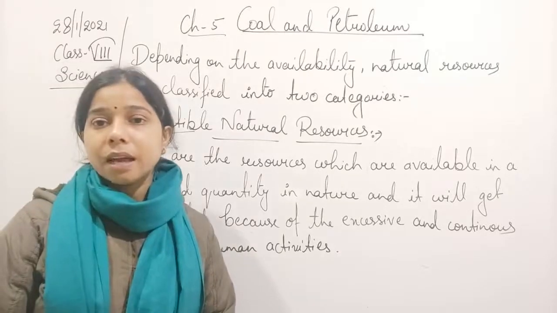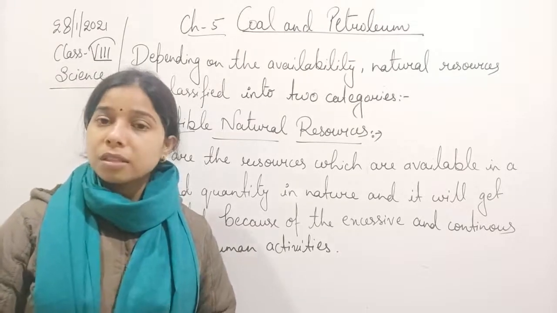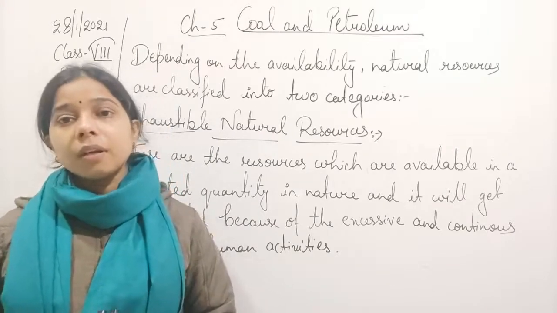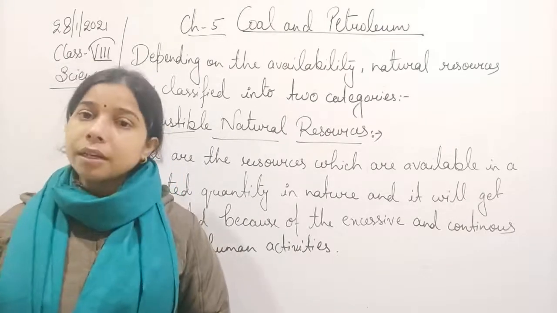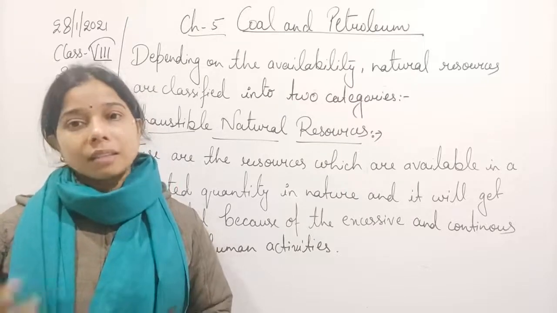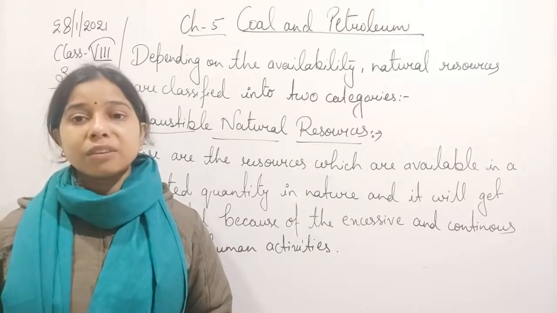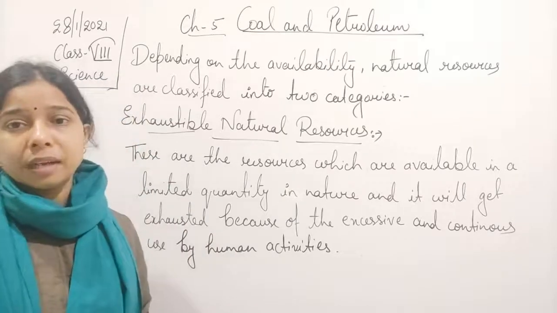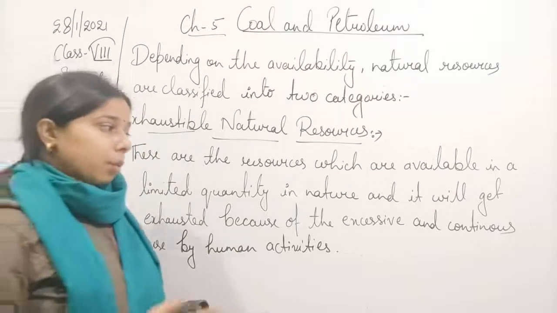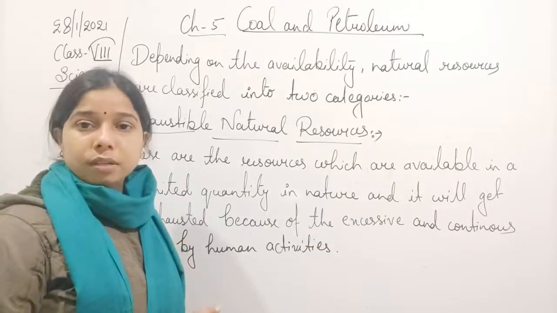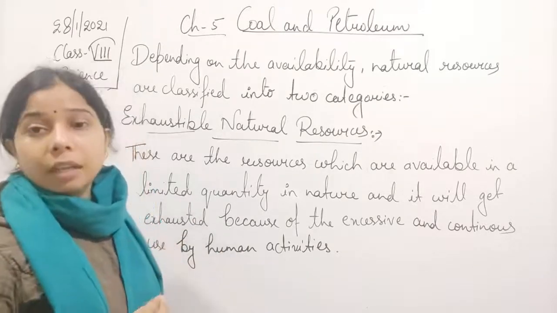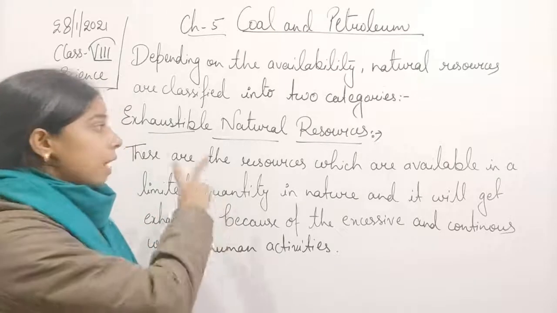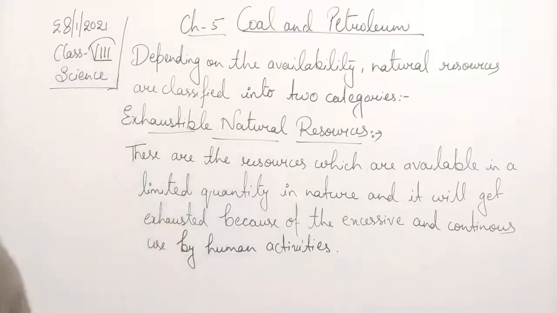Already they are present in nature in a limited quantity, and humans are using them continuously, in an excessive amount, for different human activities, and thus one day they will get exhausted. Since they get exhausted, we use the term exhaustible natural resources.